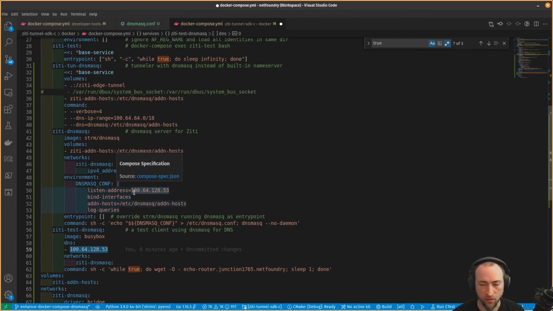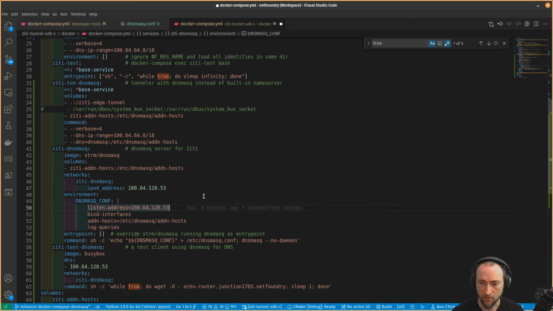So I'm going to post this compose file. Hopefully it gets you started. And there are other ways you could use this. You wouldn't have to limit the dnsmasq server, the name server, to a Docker bridge, but I did get the impression that you wanted to provide ZDDNS to non-privileged containers in an isolated Docker bridge network. So that's the way this is set up.